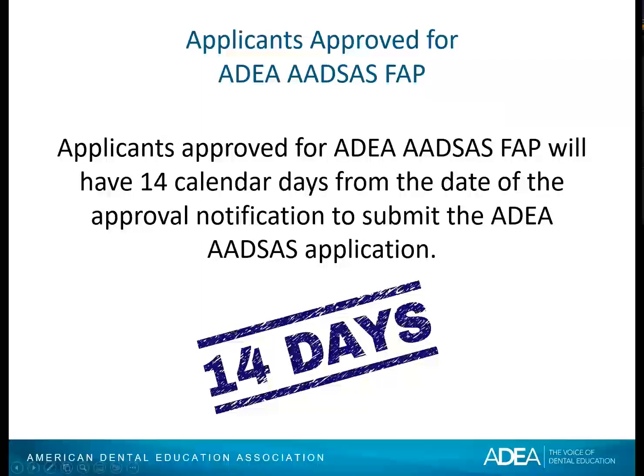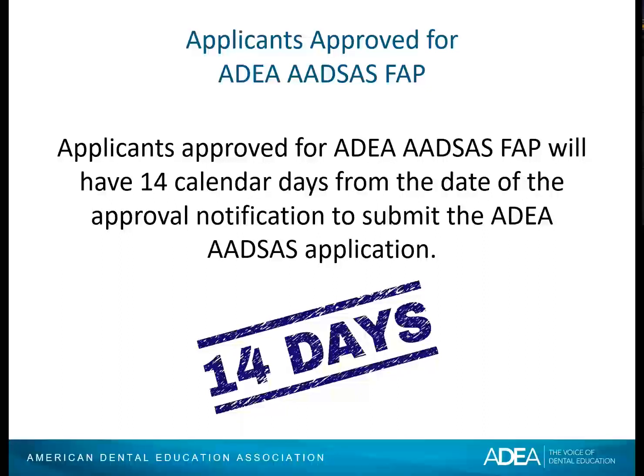Applicants who are approved for ADEA AADSAS FAP will have 14 calendar days from the date of the approval. Once you receive your email approval notification, you have 14 days from that date.